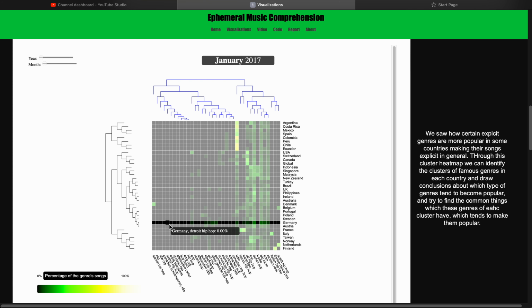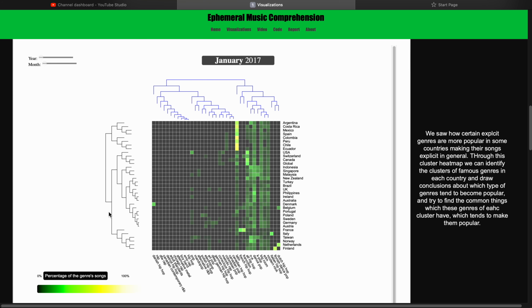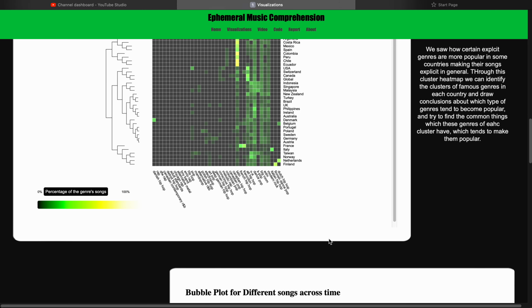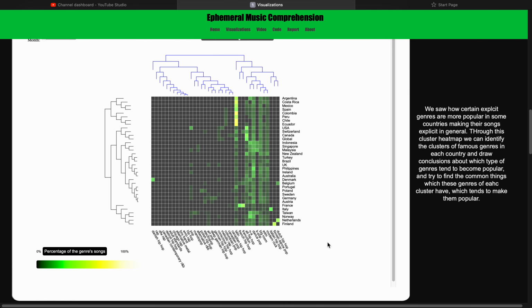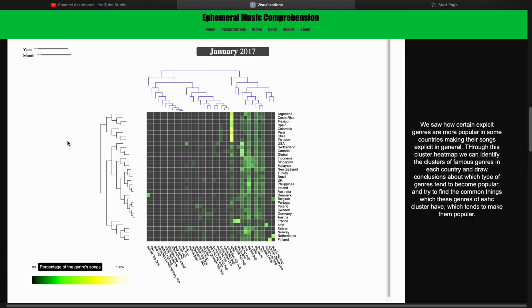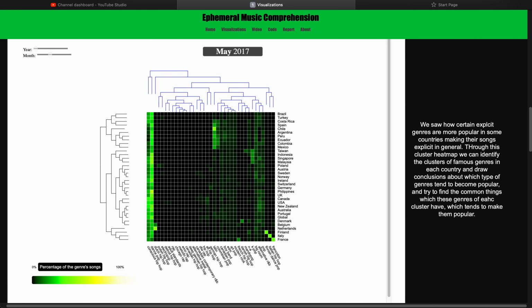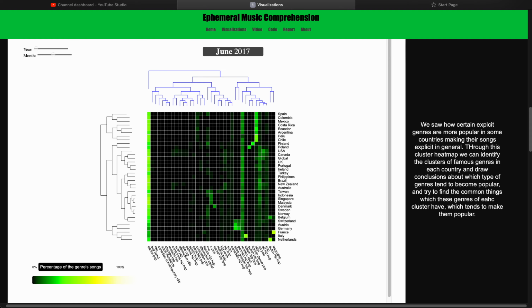Also, we can combine this with the previous graph, so we can see which genres are the more popular ones and whether they have explicit undertones, which leads to the country having a higher percentage of explicit songs. We can also switch between different periods in this graph and see how the clusters change over the years.